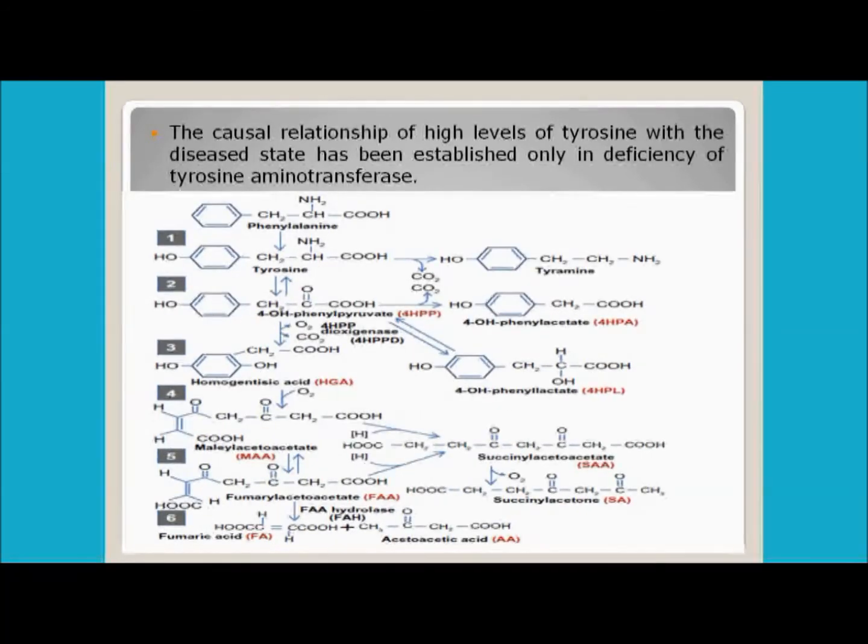If you see, this is the overall pathway of the catabolism of phenylalanine. Phenylalanine gets converted to tyrosine, we know that. Then from here you get 4-HPP, that is 4-hydroxyphenylpyruvate, right? Forward you get homogentisate here. This is the overall chart. You see here the maleylacetoacetate. These are the actual enzymes, and these enzymes generally get affected with this type of disorder. We have already discussed this chart earlier, right?